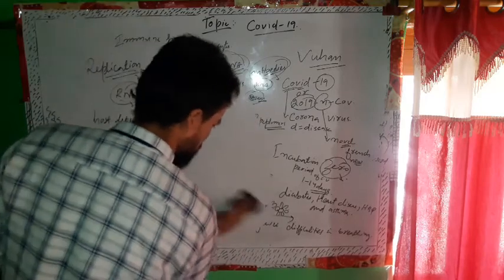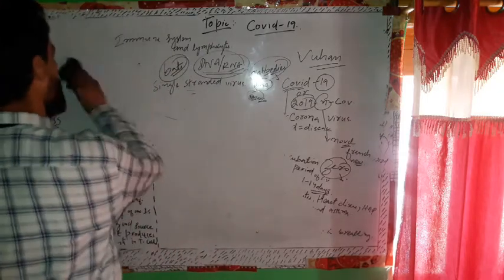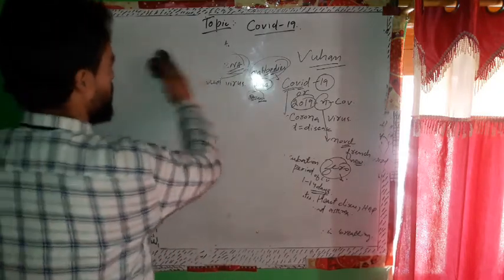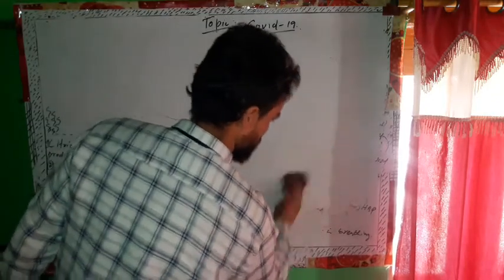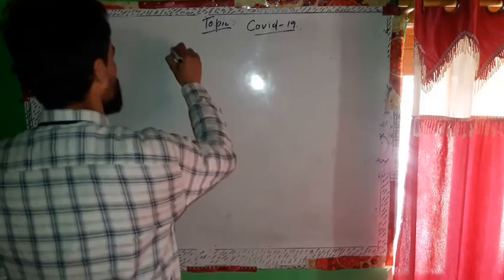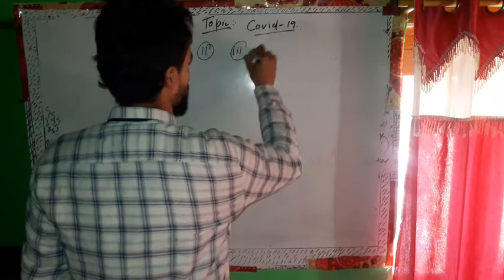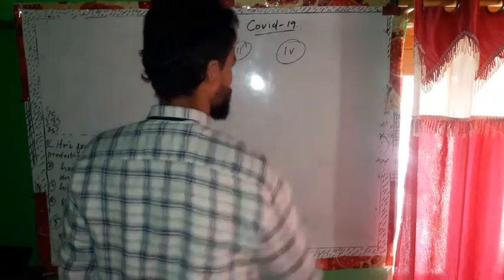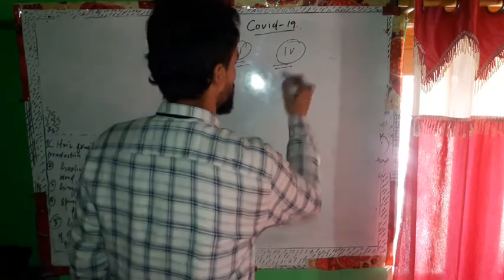Now talking about the types of coronavirus, which is the most important topic for you people. There are 4 types of coronavirus: first, second, third, and fourth.